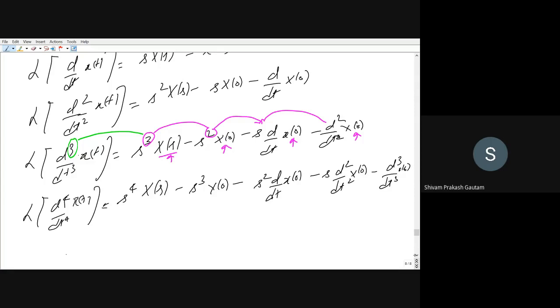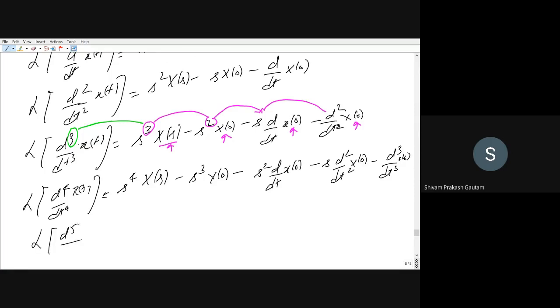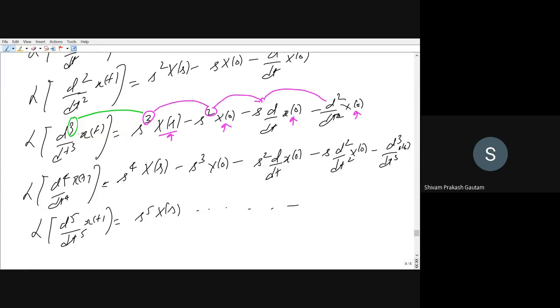Similarly, you can go on finding the Laplace transform of d to the power 5 upon dt to the power 5. The fifth order derivative also you can find out. It is s to the power 5 X(s), and so on. You can go on calculating it on your own. Are you understanding this point?